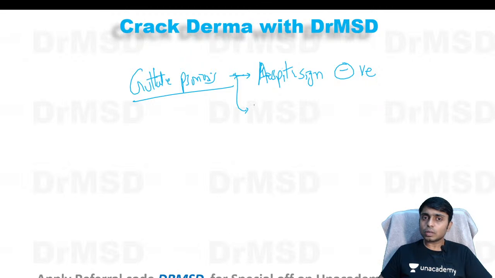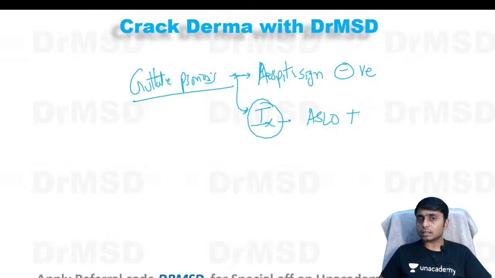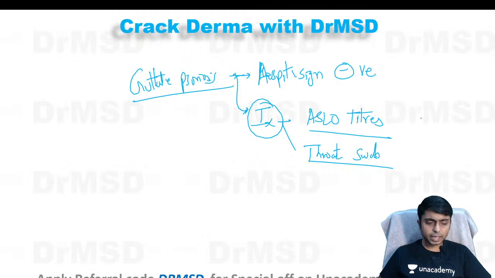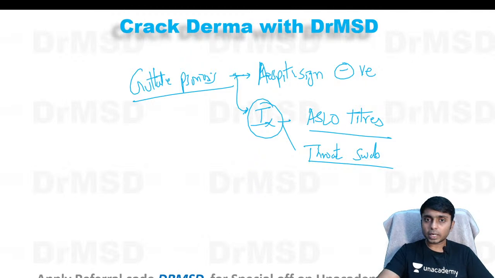Also in the investigations we can do ASLO titers, anti-streptolysin O titers, and to confirm the diagnosis we can do a throat swab. A throat swab can act as corroborative evidence that there was in fact a previous infection with group A beta hemolytic streptococci.